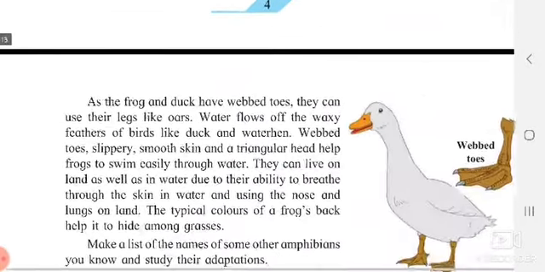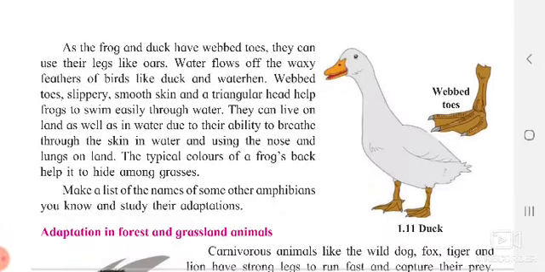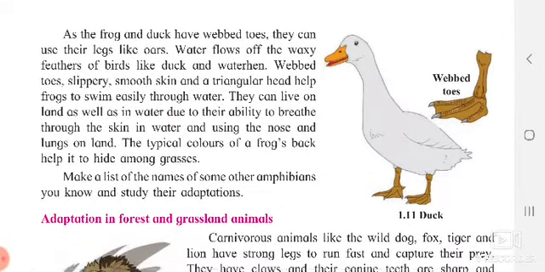So we will see here now. As frogs and ducks have webbed toes, they can use their legs like oars. You have seen they have webbed toes, so they can use their legs like oars. They can use their legs to find comfort and to balance their weight. Water flows off the waxy feathers of birds like duck and water hen.